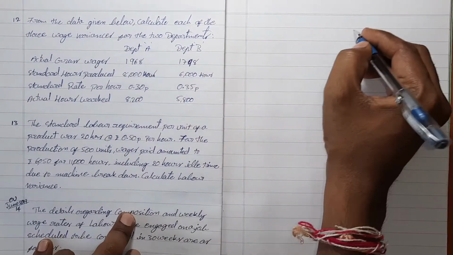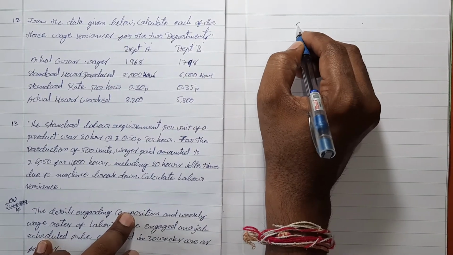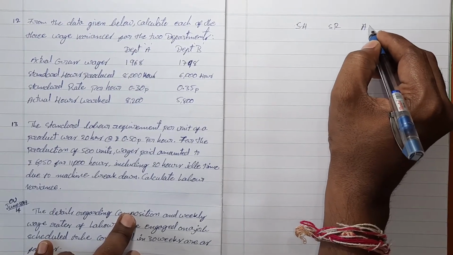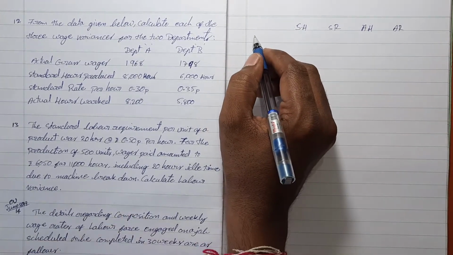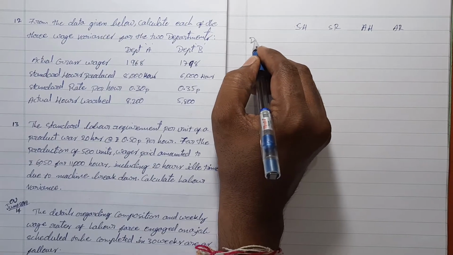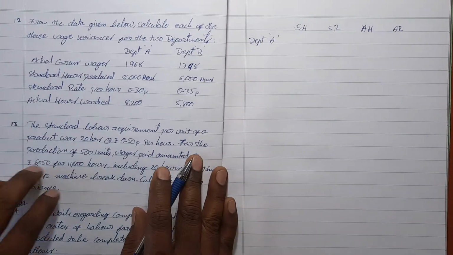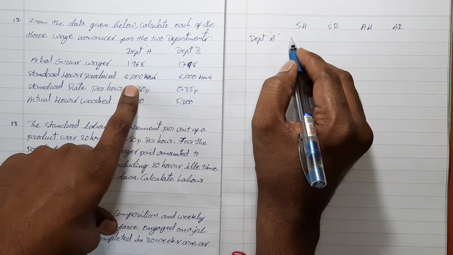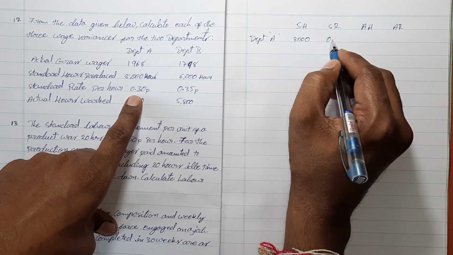That is department A, department B: standard hours, standard rate, actual hours, actual rate. In the first one, department A, standard hours is 8000 hours, standard rate is 0.30.